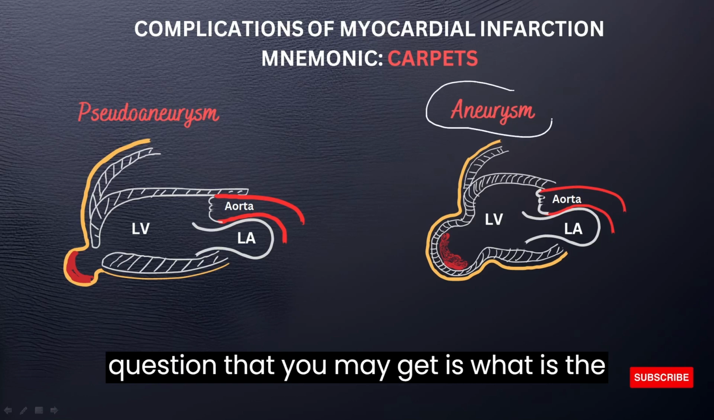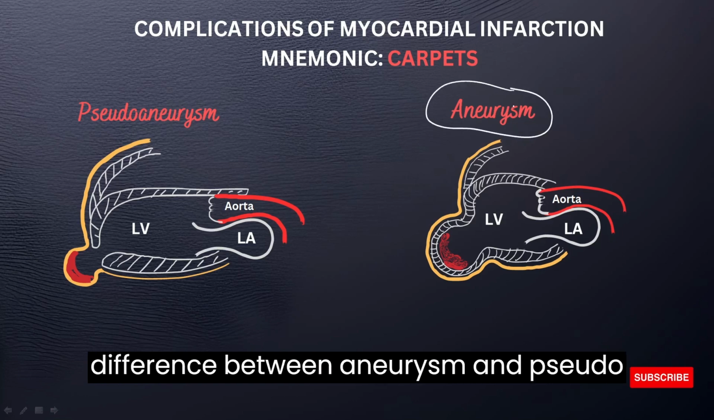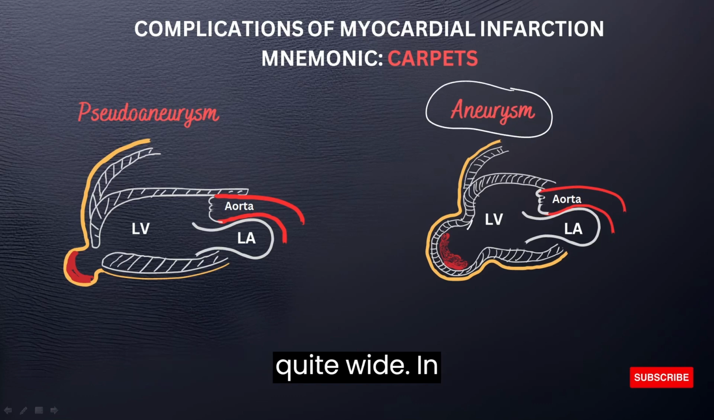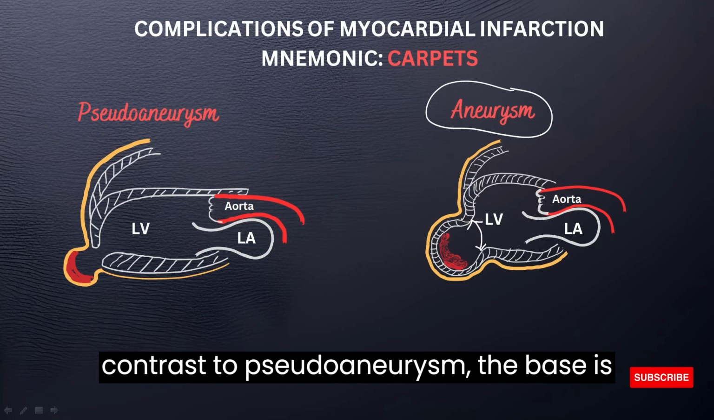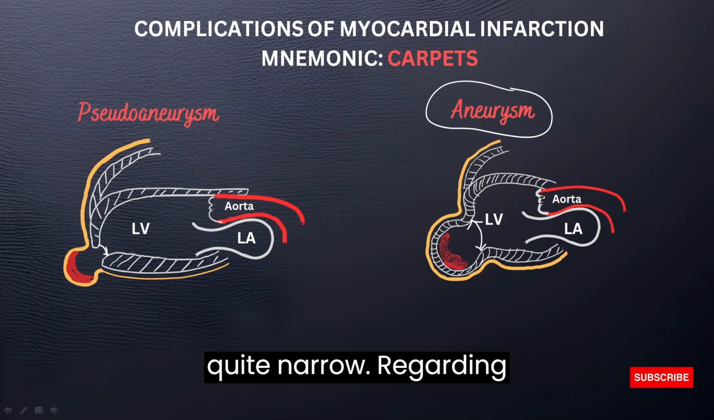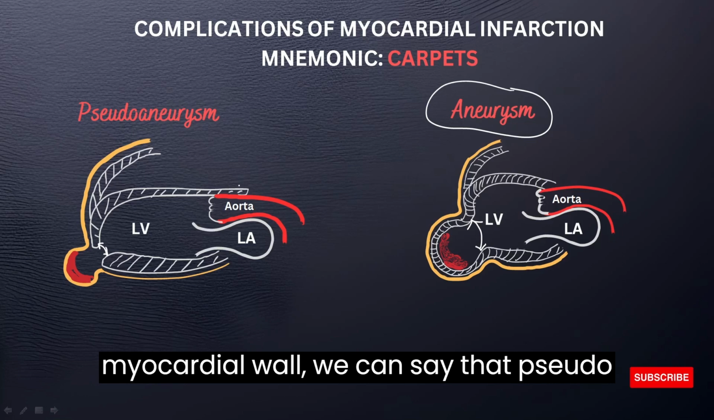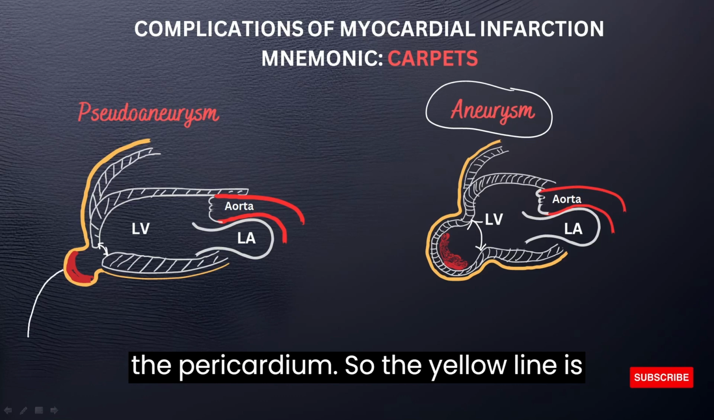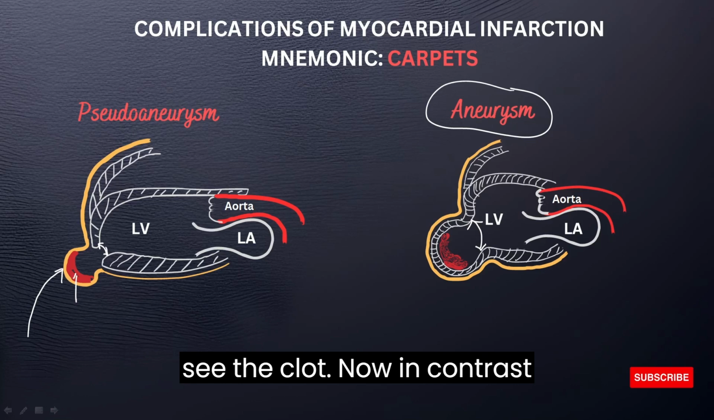And the question that you may get is, what is the difference between aneurysm and pseudoaneurysm? In aneurysm, the base is quite wide. In contrast to pseudoaneurysm, the base is quite narrow. Regarding myocardial wall, we can say that pseudoaneurysm is a rupture covered by the pericardium. So the yellow line is the pericardial wall, and in it you can see the clot.